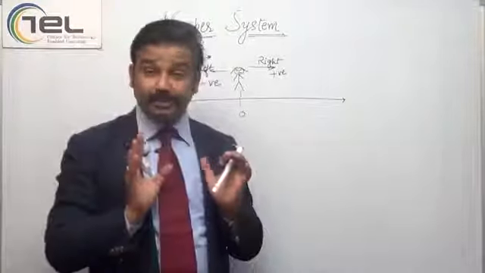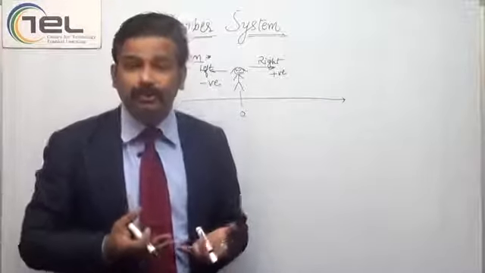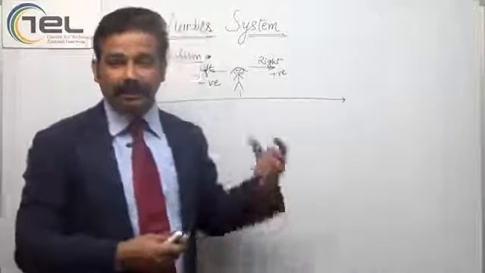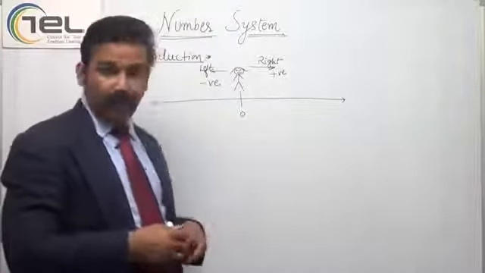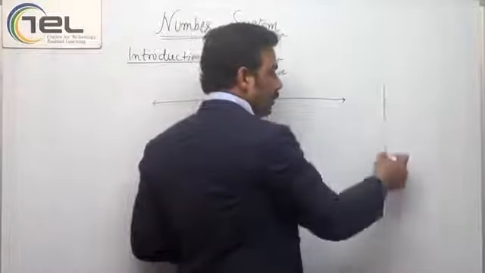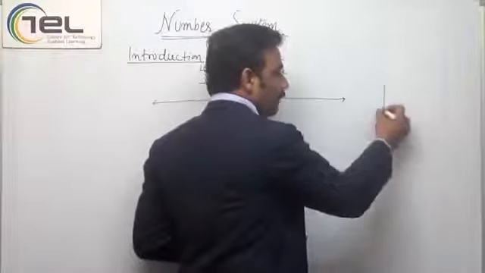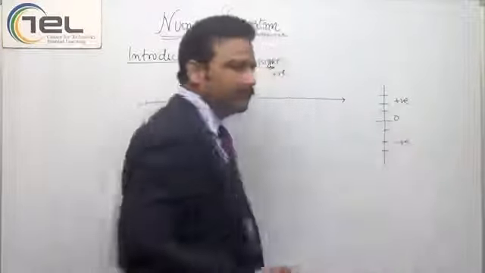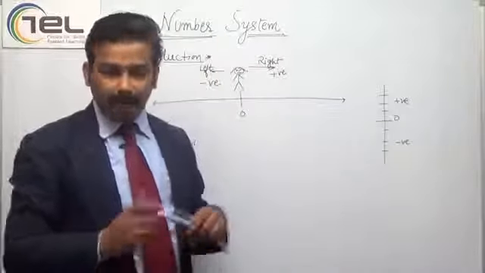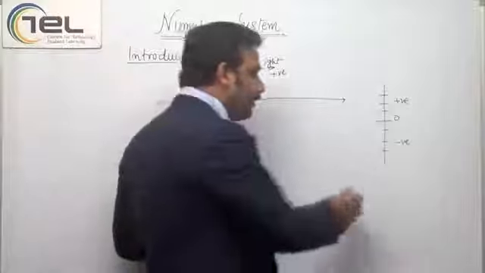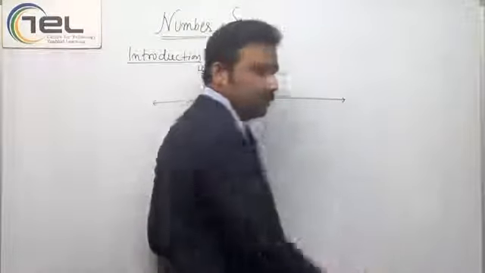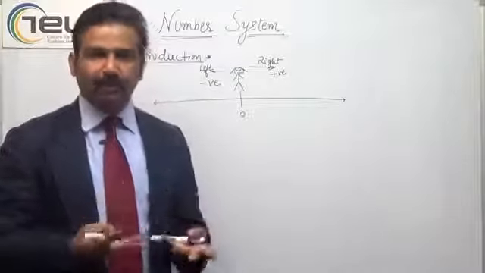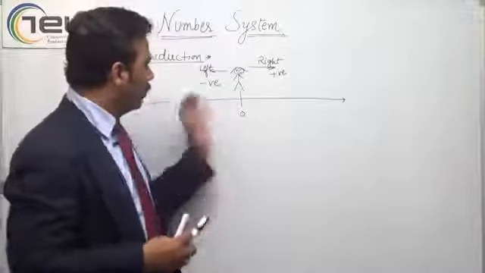This is just a representation. This is just an assumption of ours. The assumption could also be the other way, on the right side take negative, on the left side take positive. Or we can have the assumption like this: this is 0, and here we have positive, and down we have negative. Somebody created this and assumed it, so we have to follow the assumptions. I am also a follower of that. You should also be a follower of that. So we are following the assumptions.